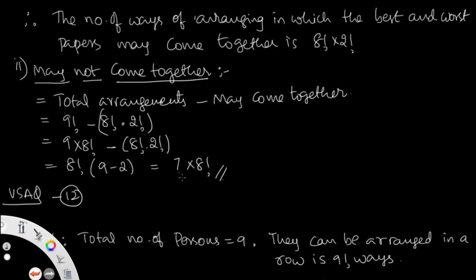May not come together means total arrangements minus may come together. Total arrangements are 9 factorial minus 8 factorial into 2 factorial. This 9 factorial you can write as 9 into 8 factorial minus 8 factorial into 2 factorial. 8 factorial is common, then you write 9 minus 2, that is 7 into 8 factorial. This is question number 5.